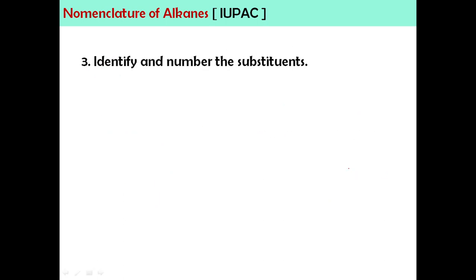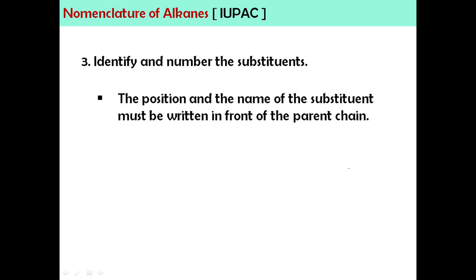Okay, third step, you're going to identify and number the substituent. Okay, the position and the name of the substituent must be written in front of the parent. Macam typically nama korang, okay, nama awak dulu, baru nama ayah awak kan. That's why sama sahaja macam alkane ni. So, kita akan letak nama substituent dulu, belakang tu baru nama parent.